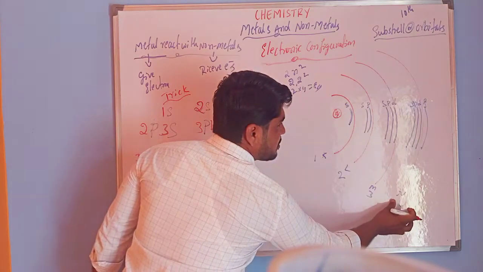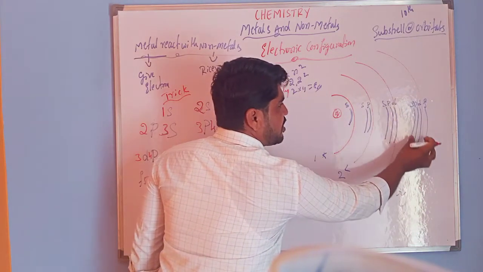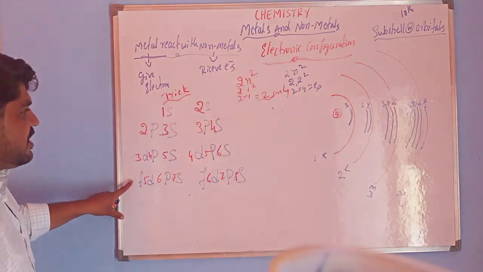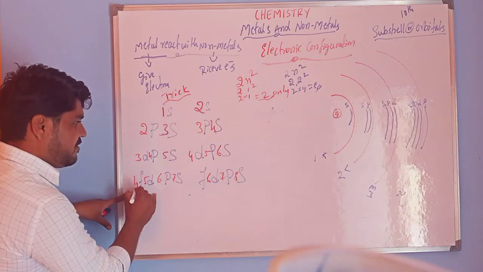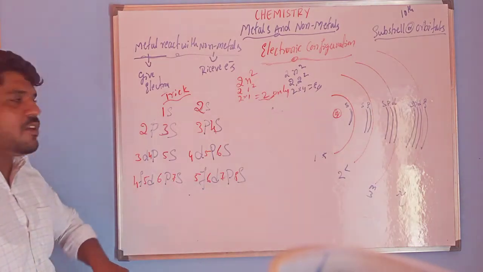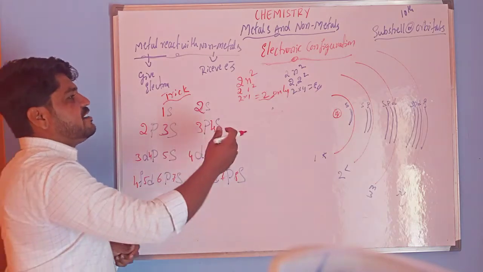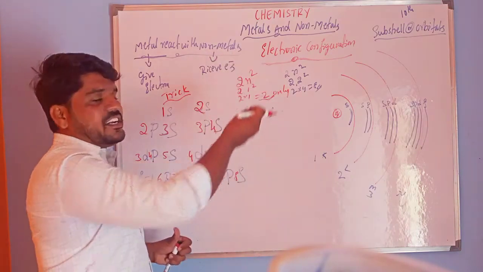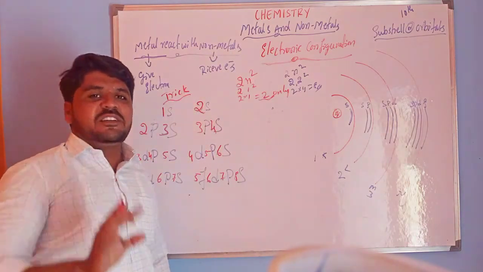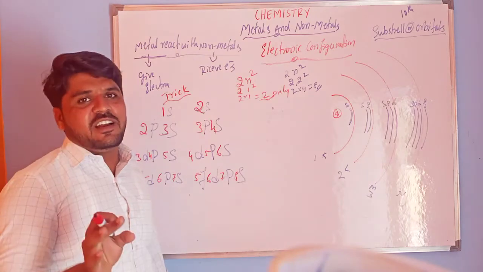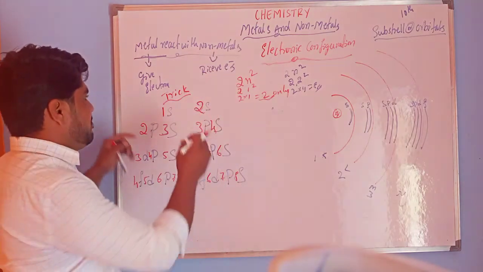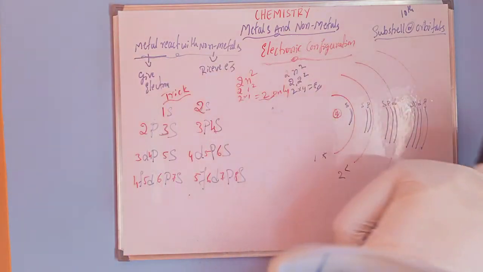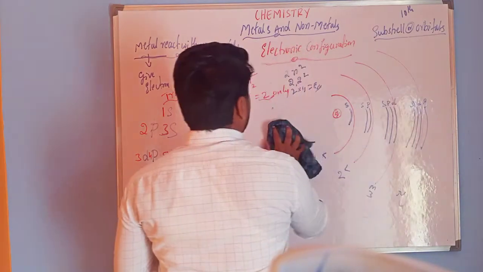Next is the fourth shell. In the fourth shell we can observe the 4 subshells S, P, D, F. We have to start F with the number 4: 4F, 5F. Okay. By using this we can write the electronic configuration for any element. By using the periodic table, if you know the atomic number very well, you can write the electronic configuration by using the trick. So for example, I am going to write some electronic configurations. Okay.